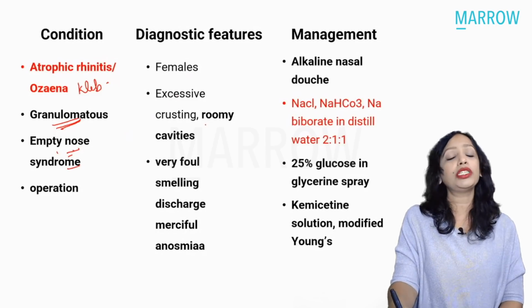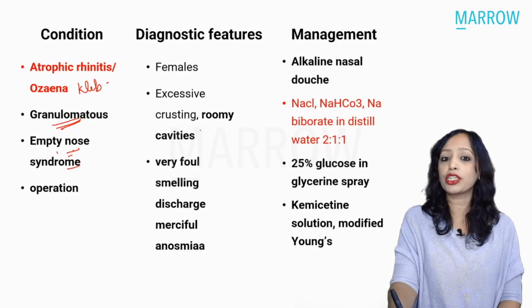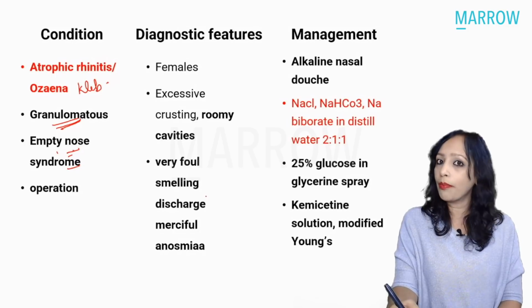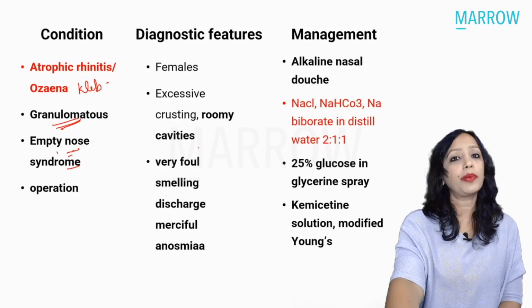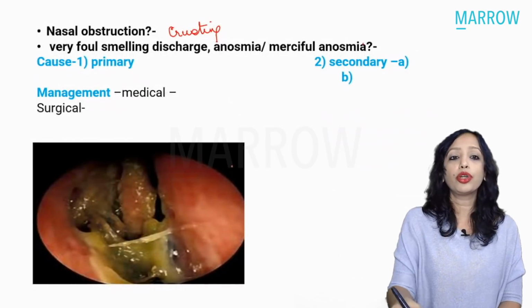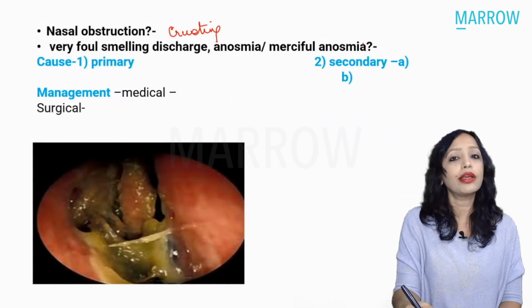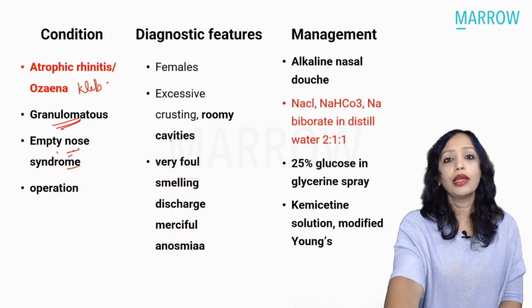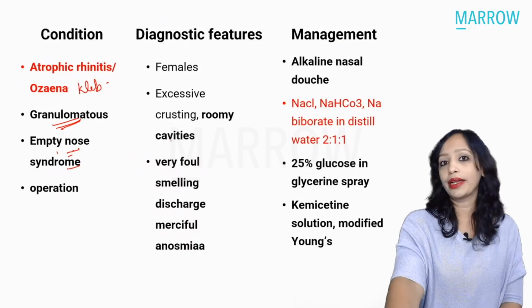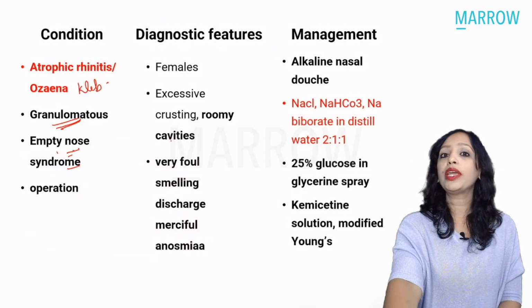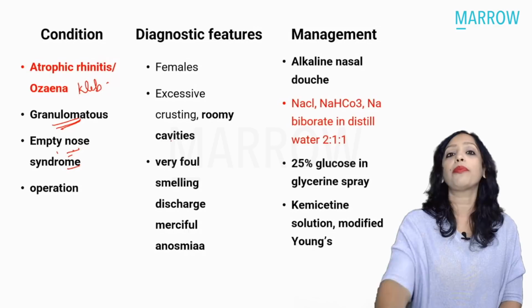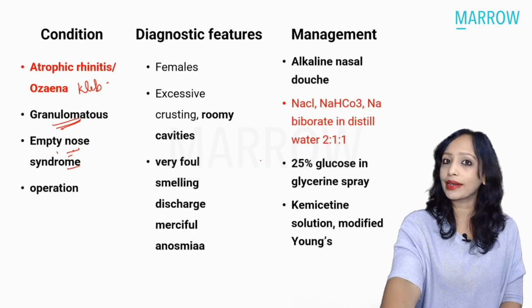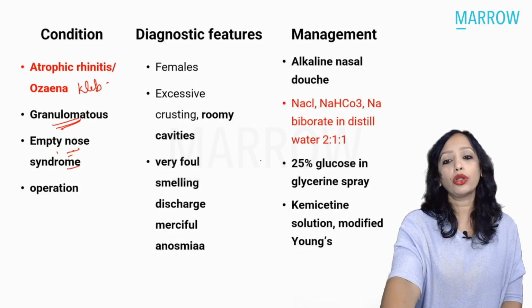Any of these characteristics, if given in the question, suggest that this is atrophic rhinitis: roomy cavities, foul-smelling discharge, merciful anosmia, all of which were present in this question. Coming to the management, we first remove the dirty crust by nasal douching, the content of which is asked in your exam. It is 2:1:1, sodium chloride, bicarbonate, and biborate. Along with that, we give the lubricant glycerine, along with 25% glucose, which gets converted to lactic acid, which is proteolytic, and also the chemistine solution.